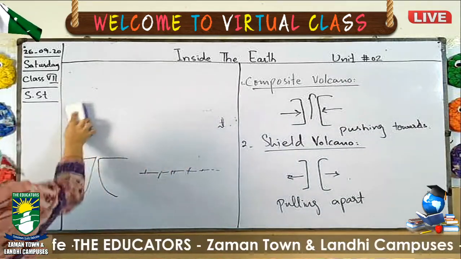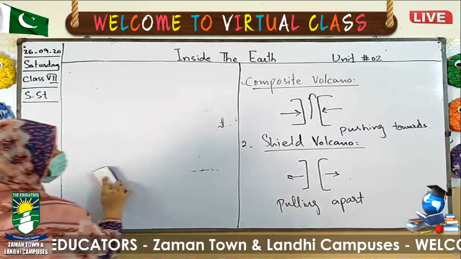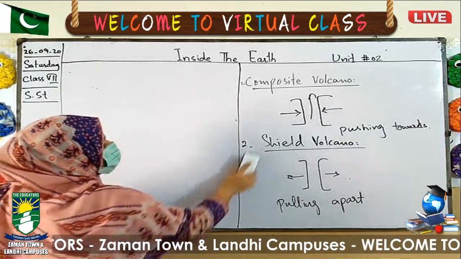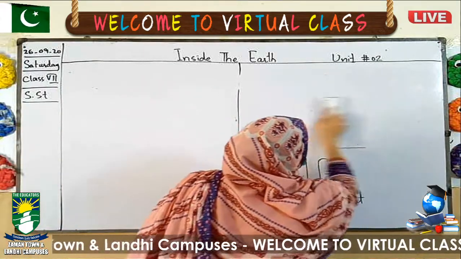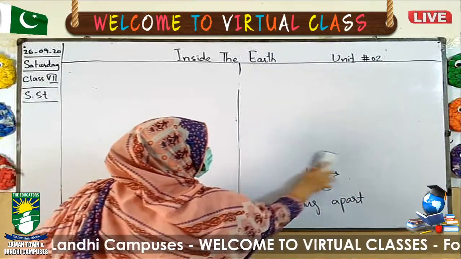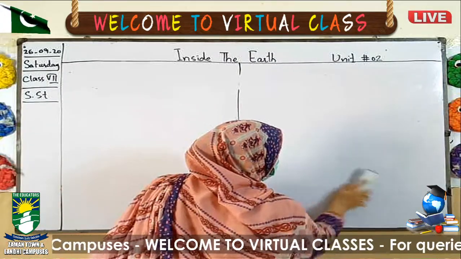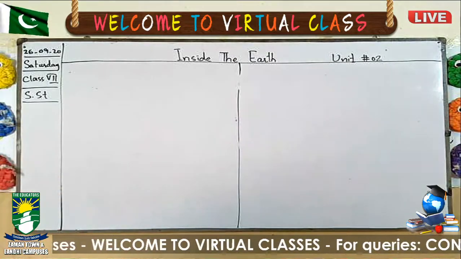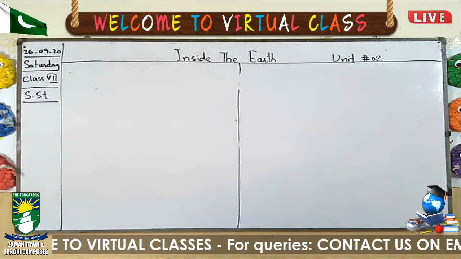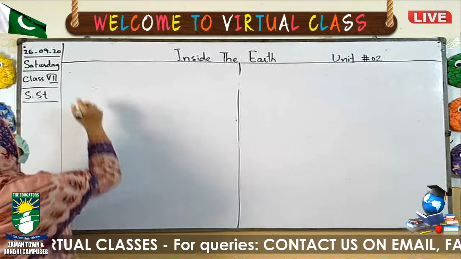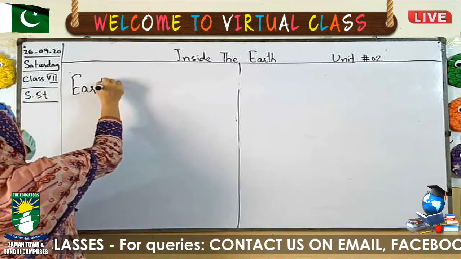Now, when we said that the types of volcanoes are found on the basis of the movement of tectonic plates, these tectonic plates are present in the lithosphere, as we have discussed in the last classes. So the movement of these tectonic plates is important. The next topic is earthquake.